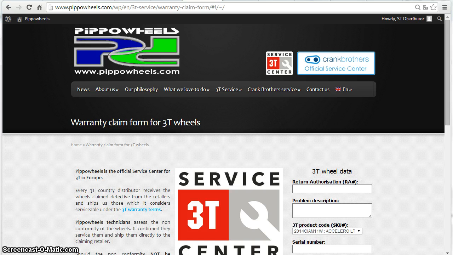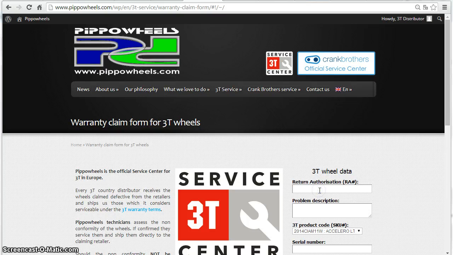In order to benefit from the repair under warranty service, it is necessary to fill in the form on the right. First, please indicate the return authorization number. This number must be a unique number in order to allow the tracking of each wheel considered defective from its shipping by the dealer until it's returned to him or her once repaired.